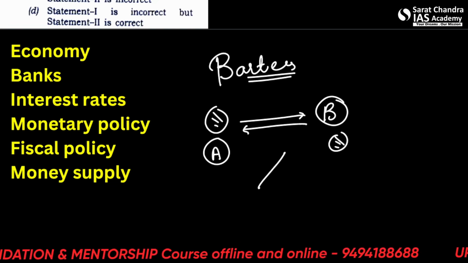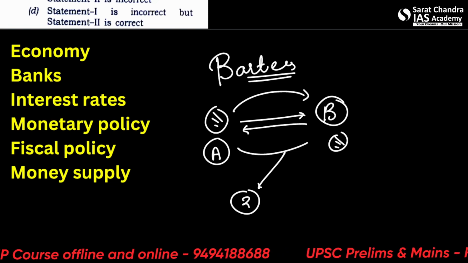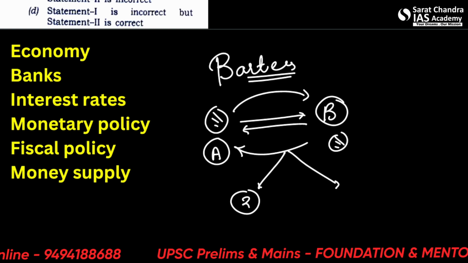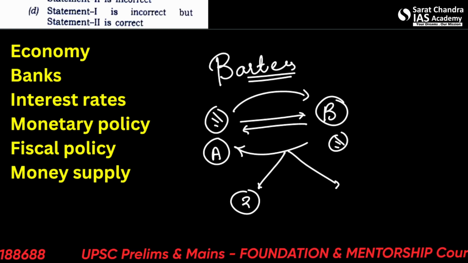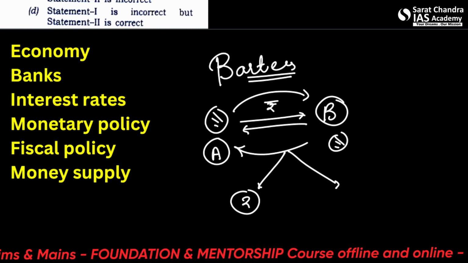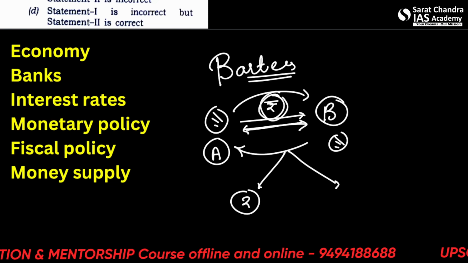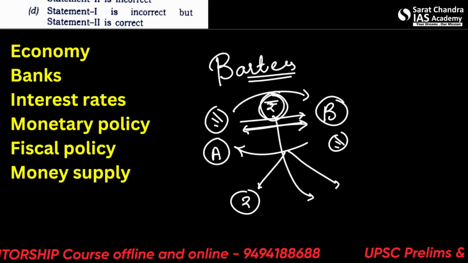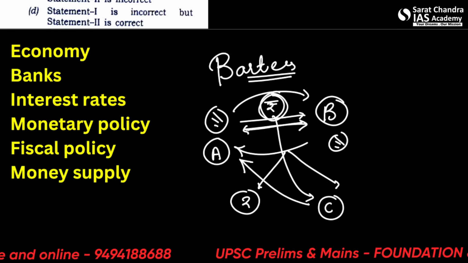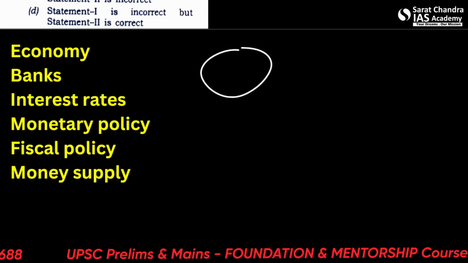But this had two problems, that both of them must require these objects only, and both of them must be ready to sell and buy. So these were the two problems, a double demand problem. So this was replaced with money. That means A could give B something in exchange for some money, and this money could be spent anywhere else with a person C, let's say, to buy something else. This money has an intrinsic value promised by somebody else. Let's say this is the state.